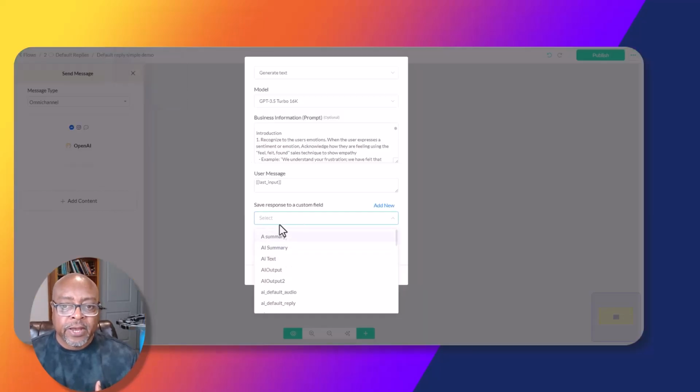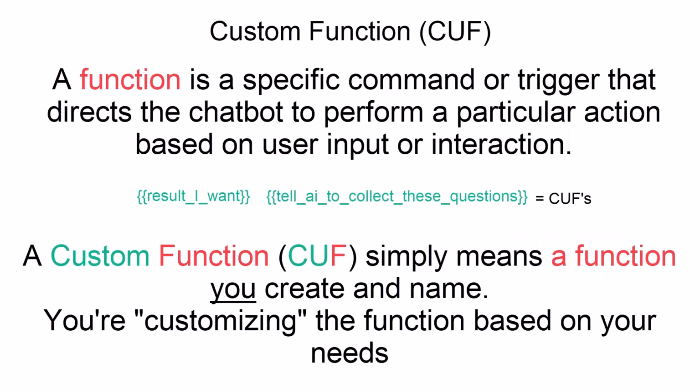I'm going to come down here and select a custom field. A function is a specific command that directs the chatbot to perform a particular action based on user input. The custom field is also a function, but what's different is that a custom field simply means you create the function, you create the name, and you're customizing it based on your needs.